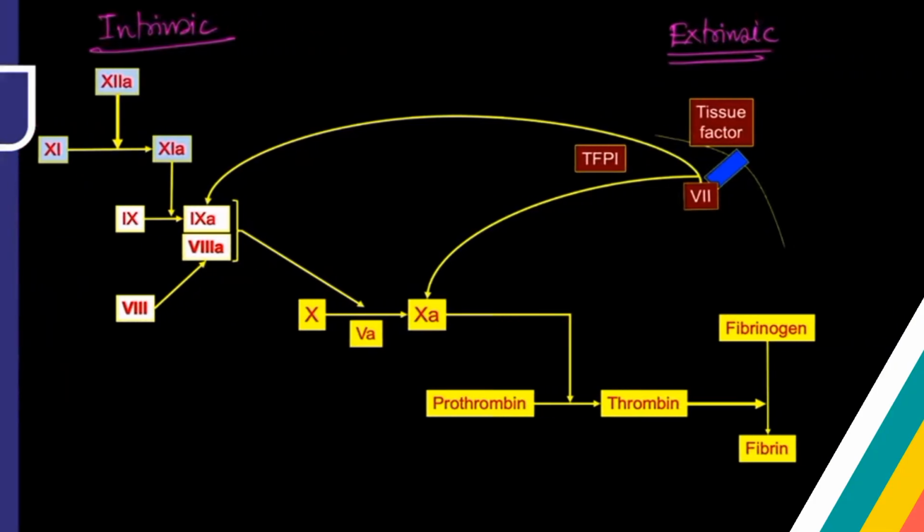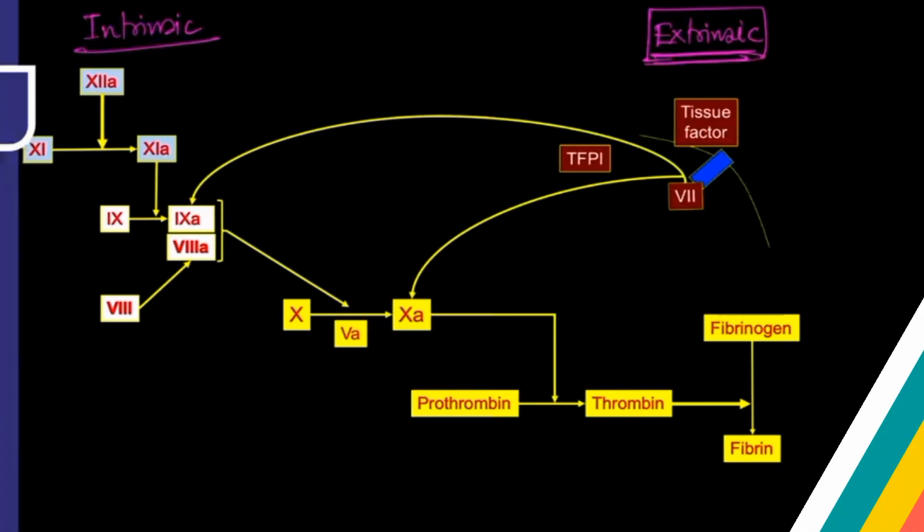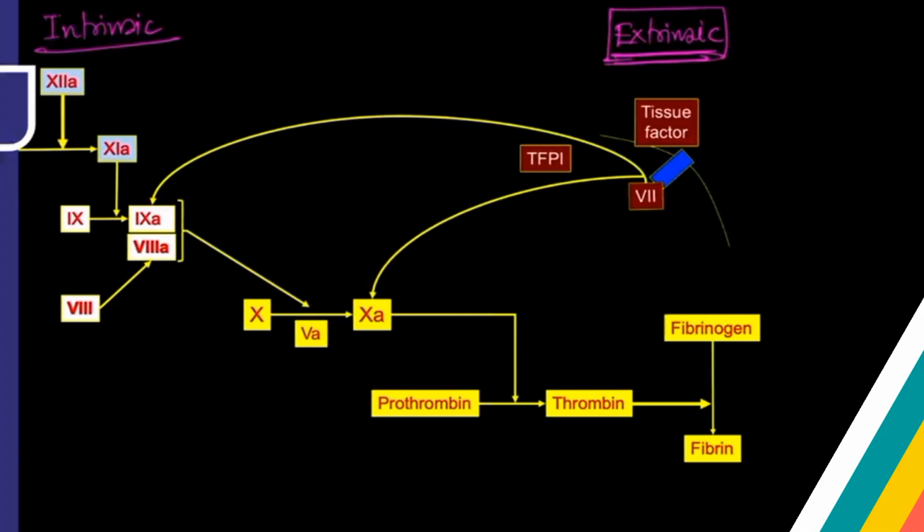and the clot will form inside the test tube. But between these two pathways, in vivo, inside your body, whenever the vessel wall is injured, clot formation is initiated by the extrinsic pathway. This is very, very important. If you look at the physiology textbook, particularly Guyton, you are not going to get it.